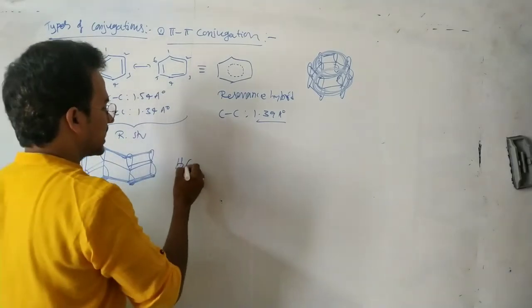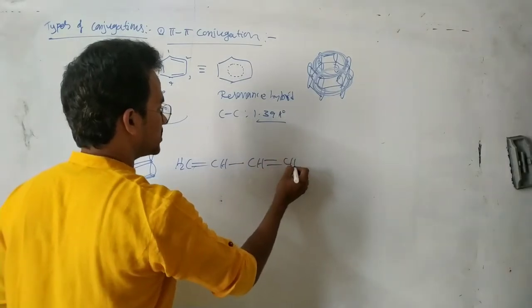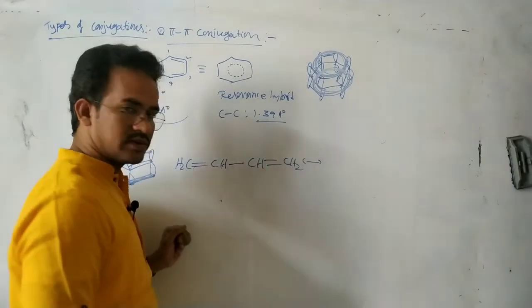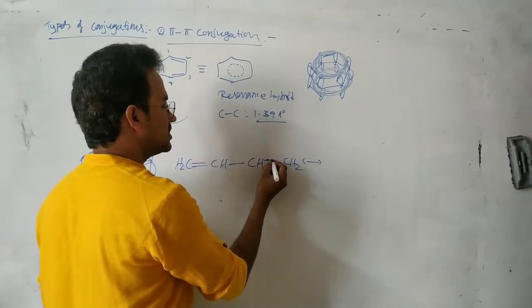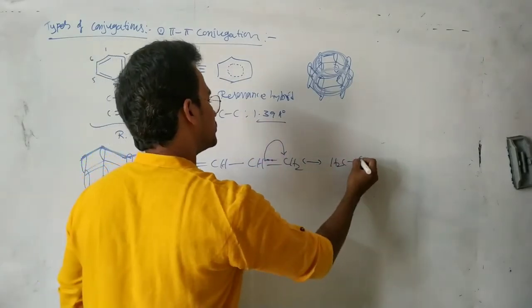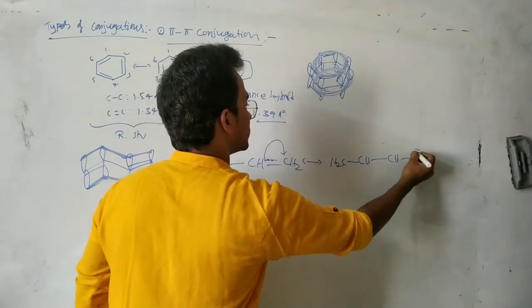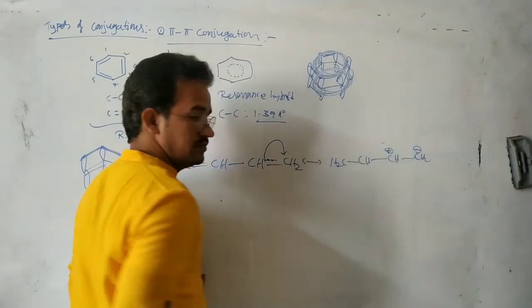Now let us write the resonance structures. CH2=CH-CH=CH2 is one possible structure. Now by shifting pi electrons to this carbon, CH2 negative, here positive.